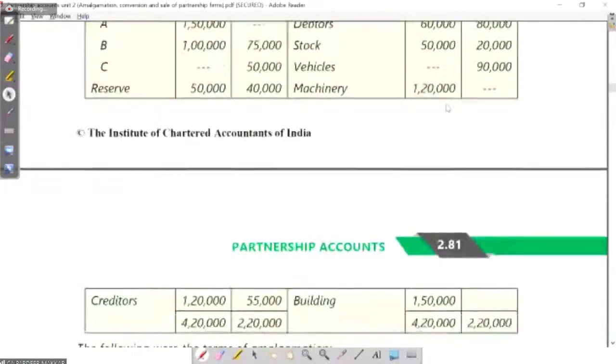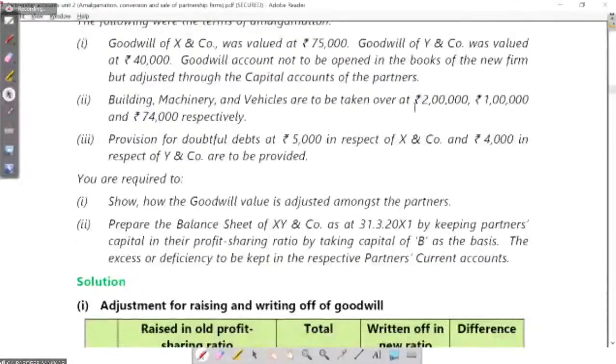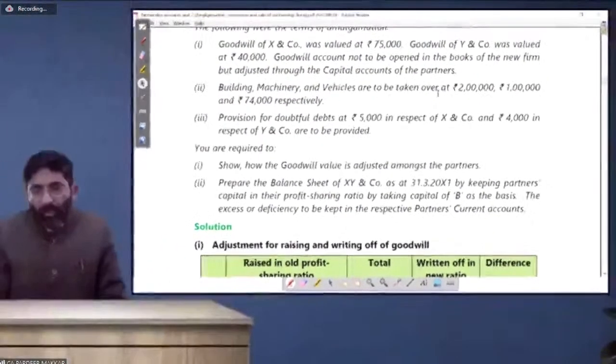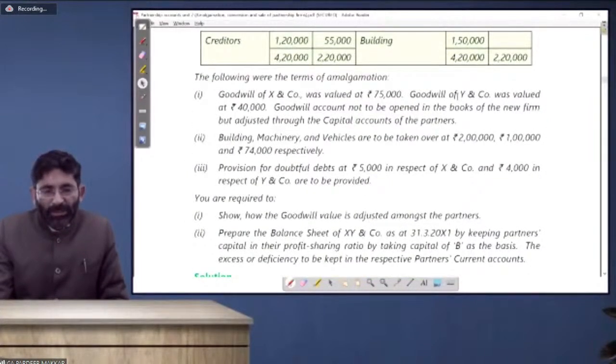Very simple question. This type of question may come into your exam. Whatever we have done, illustration number 1, and this is illustration number 3. This type of question may come into your exam. Illustration number 2 is somehow different. That is not of the normal partnership basics. So we have to make the adjustment of goodwill in the same way as we have done in illustration number 1. And also prepare the balance sheet of XY and Company by keeping partners' capital account in the profit sharing ratio, taking B's capital as a base, excess or deficiency to be kept in respective partners' capital account. So all things are given to you.